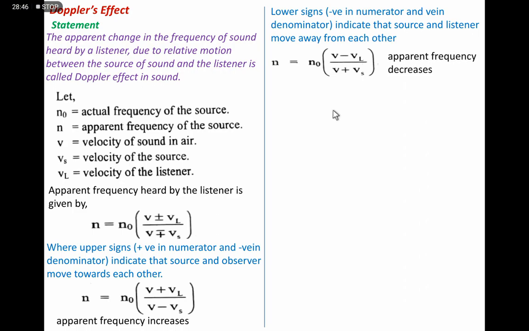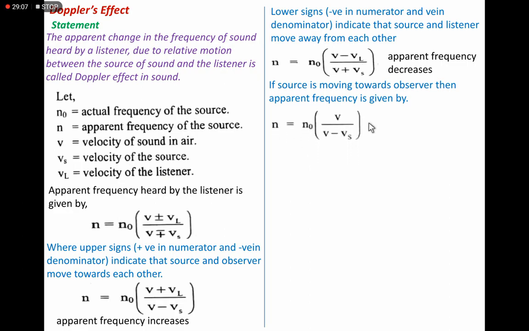If the source is moving and the listener is stationary, then VL, the velocity of the listener, becomes 0, and the equation is n equal to n naught v by (v minus vs). Now the source of the sound is in motion and the listener is constant, that is vl is equal to 0.